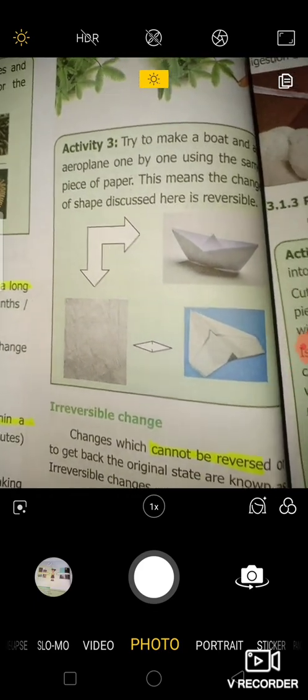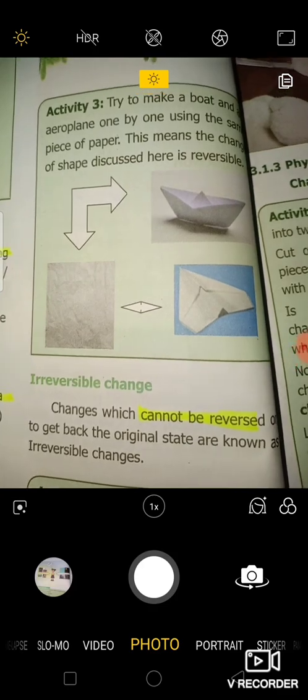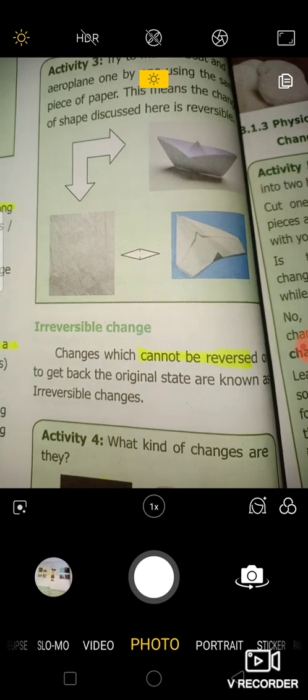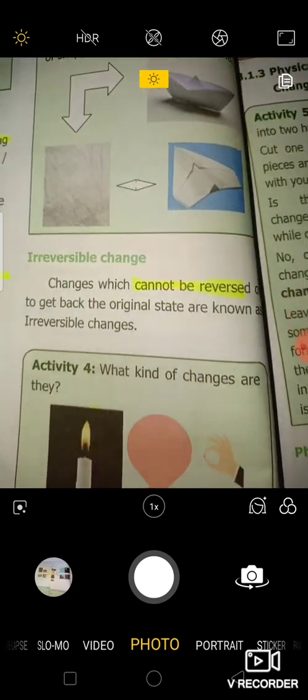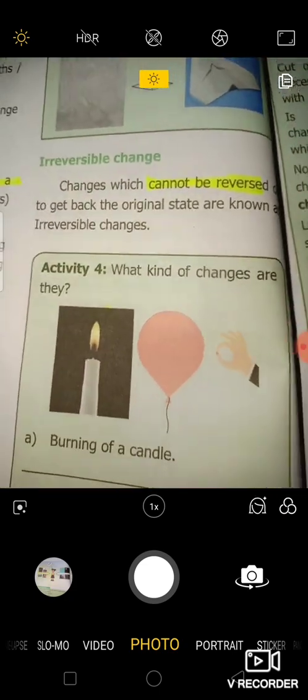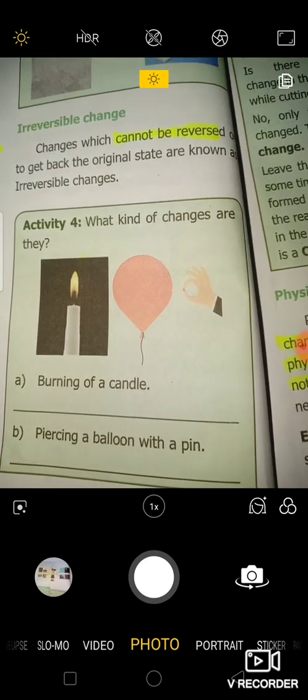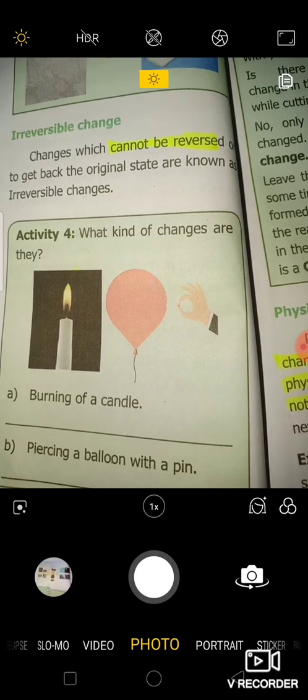Unfolding the paper, it is reversible. You should not tear it. That is the only condition. Then irreversible change. Changes which cannot be reversed, that is, things will not get back to their original state, are known as irreversible changes. Many changes are irreversible changes. Burning of candle, piercing of balloon with a pin. These are all examples for irreversible changes.